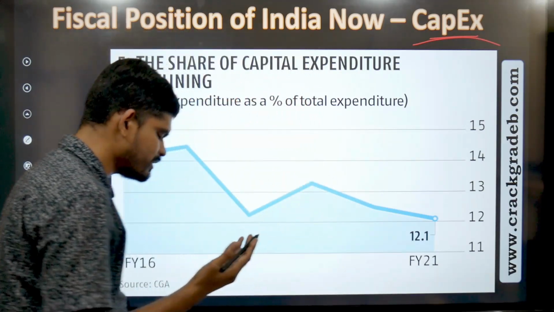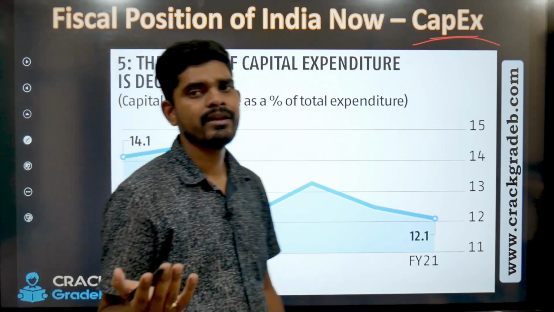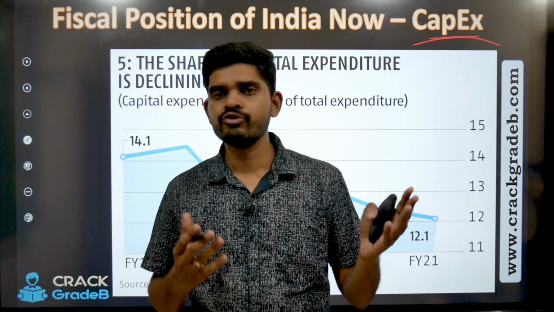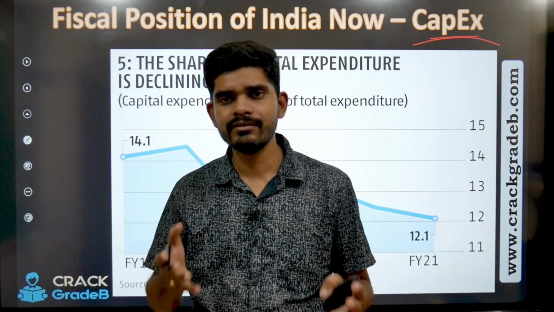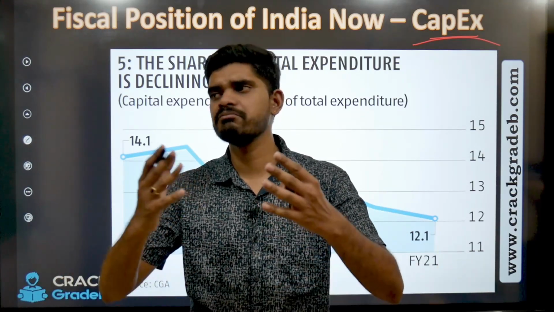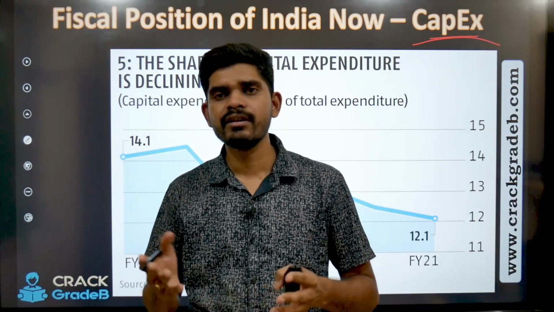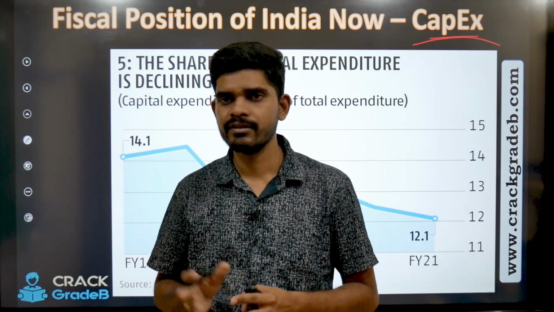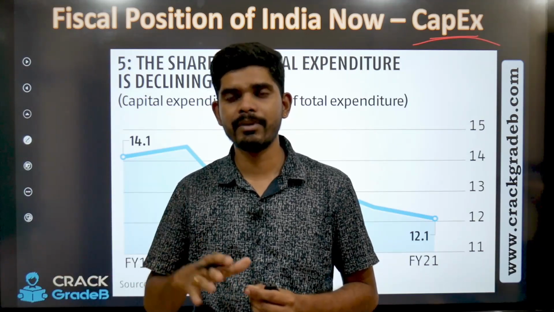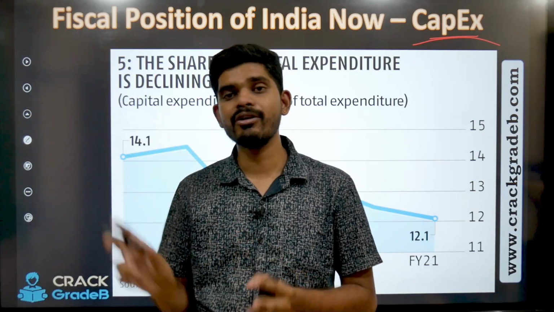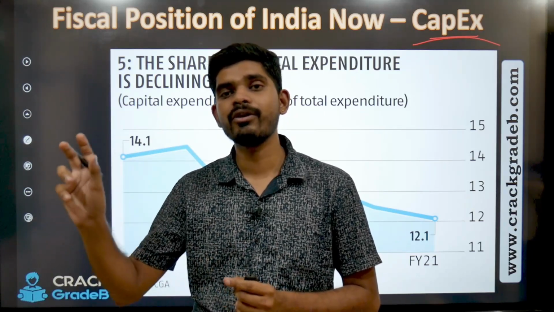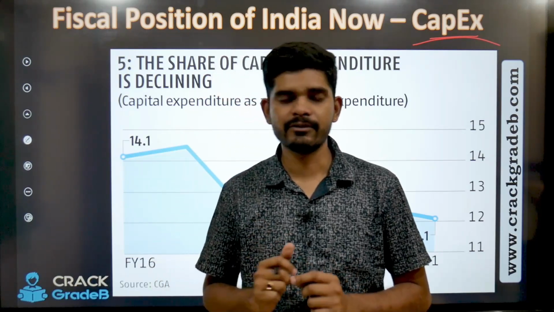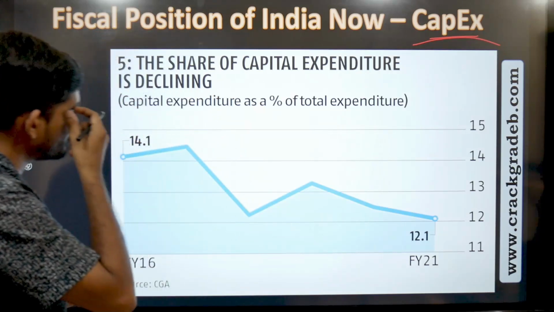So what is capital for government? Maybe government builds a road, right? And to build a road, government would need machineries, the JCB machine, the Caterpillar machines, and many other different sets of machines. Government will buy all this, right? What are these? These are capital expenditure. These are not expenditure on other part, because by employing all these machineries, Government of India looks forward to build the road, right? So these are capital expenditure. I hope this is also clear.